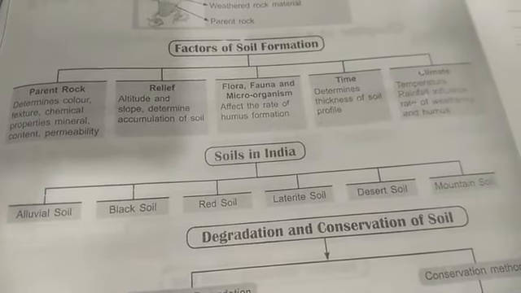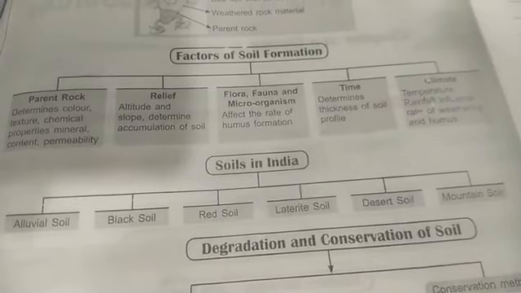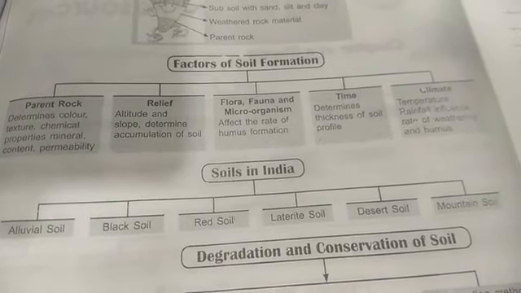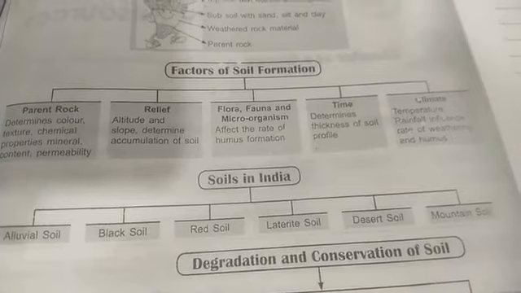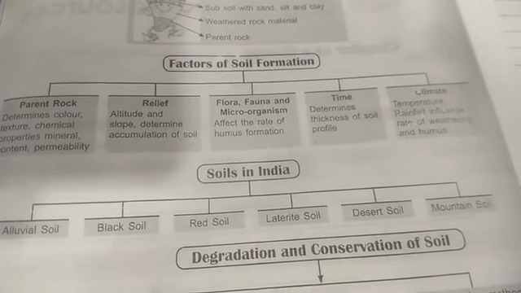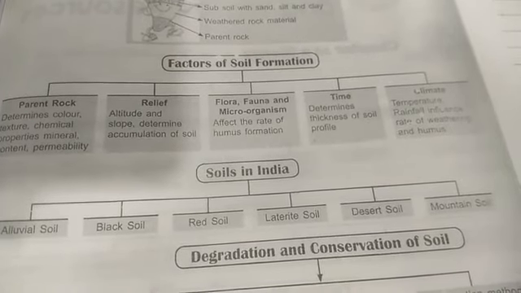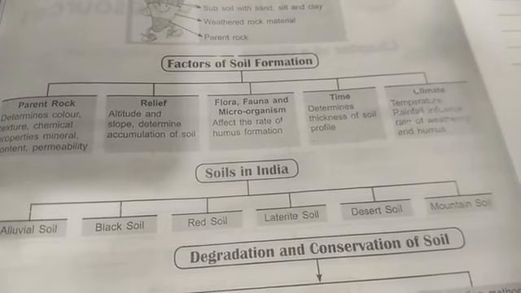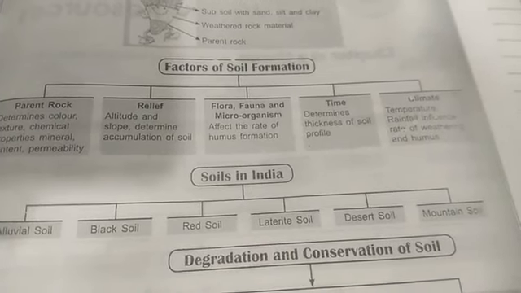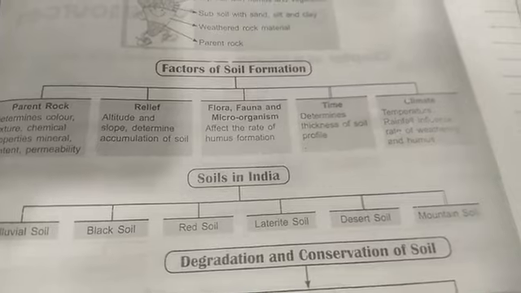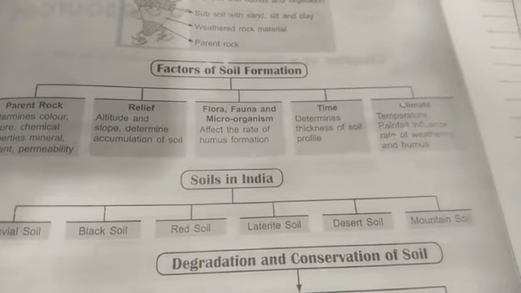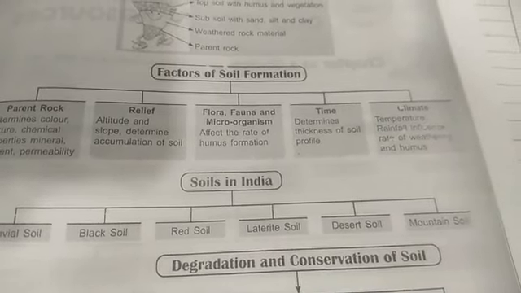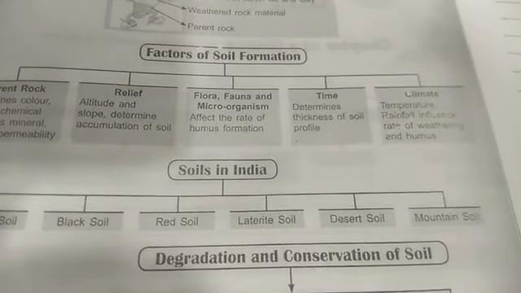Relief, altitude and slope determine accumulation of soil, on what height this soil is present. Flora, fauna and microorganisms affect the rate of humus formation. Time determines the thickness of the soil profile. Climate, temperature and rainfall influence the rate of weathering as well as humus.